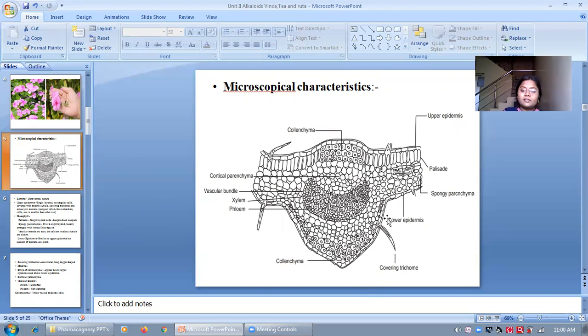In that, the first layer is the upper epidermis. These are single layered rectangular cells covered with a smooth cuticle. See here, this lining is the upper epidermis. The upper epidermis contains covering type of trichomes and anisocytic type of stomata.